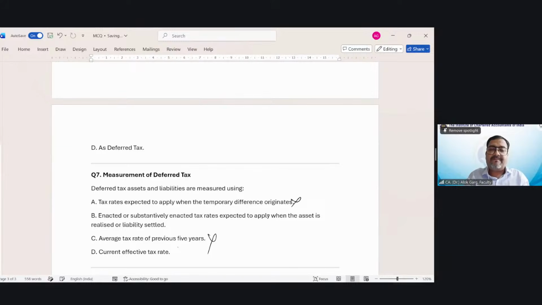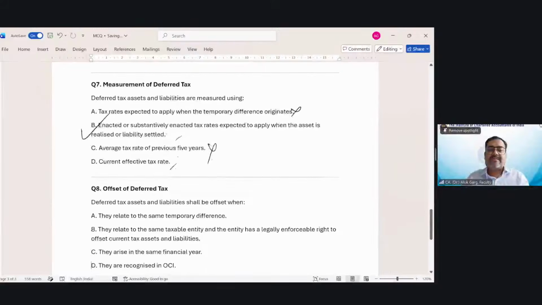When you are talking about deferred tax, you are talking about future, right? So as on the reporting date, if a new tax rate has been substantively enacted, which is expected to apply in future, that tax rate has to be applied for measurement of deferred tax. Already enacted or substantively enacted tax rate which is expected to apply in future. Okay.